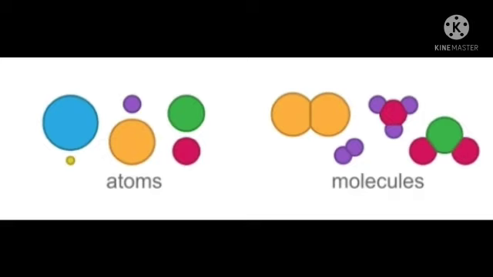Then what are molecules? Two or more atoms, if they join together, we will say that as molecules. So molecules means two or three atoms, if they join together, we will say that as molecules. Atom means smallest particle of a substance. Don't forget, atom means smallest particle of the substance. Molecules means two or more atoms join together.